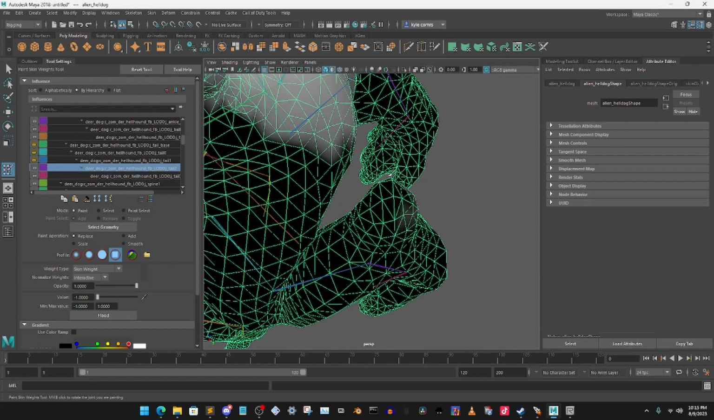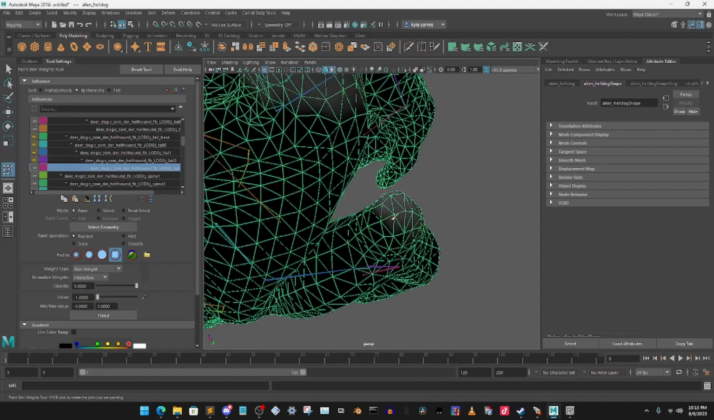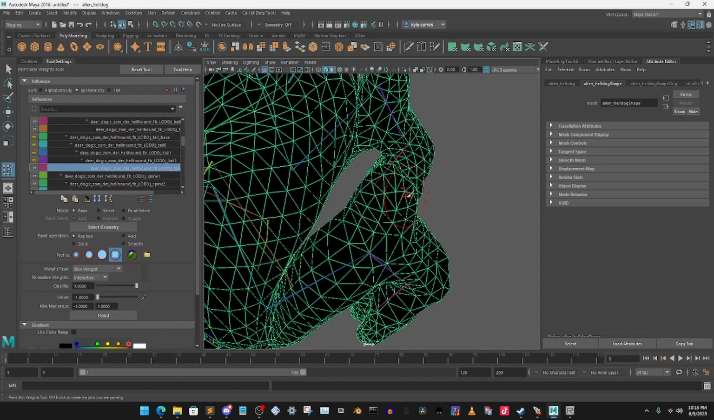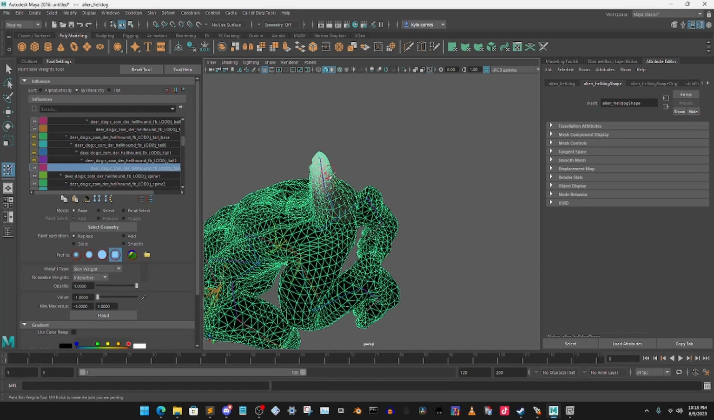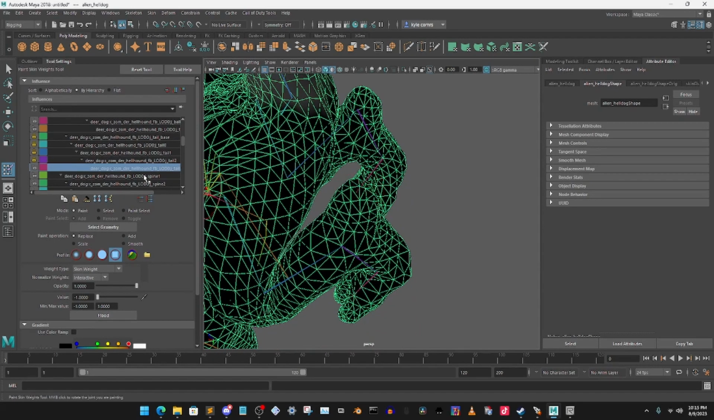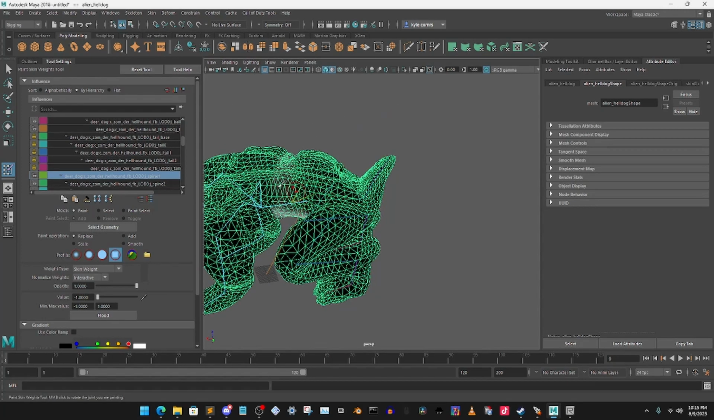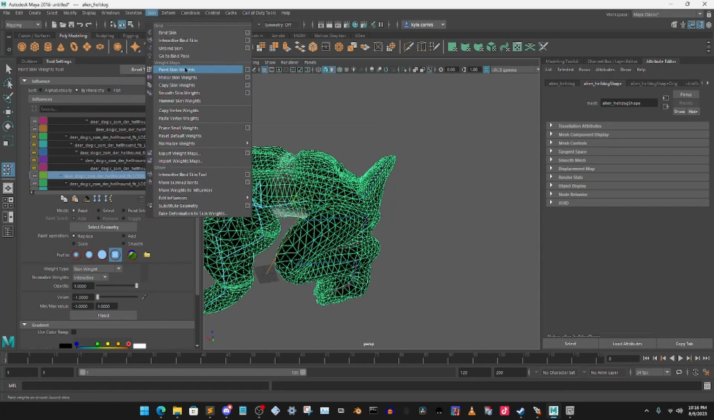Perfect. Same with this one. And it's going down. Perfect. This one needs to be done as well. See how I'm doing it? Like this tail is affected, which we want because the tail does move. But I do not want this to be affected. And we are done. So we can go ahead and set that back to its pose.